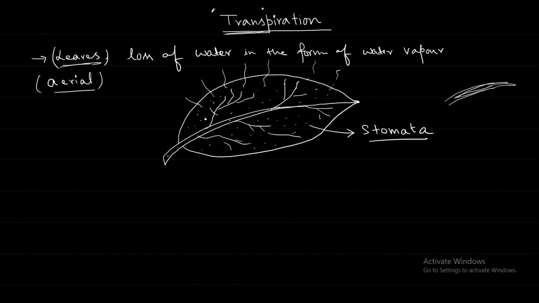So typically this is in the leaf, the most important aerial part of the plant through which transpiration is taking place. Other than the leaf stomata, transpiration can take place through other parts, such as hard and woody stems.